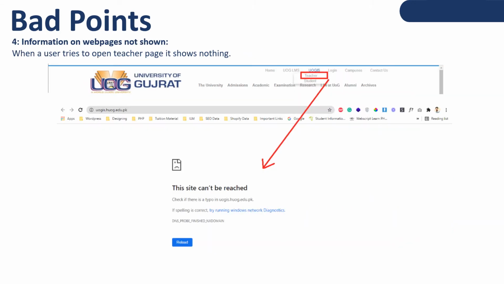So the fourth one is that information on the web page is not shown. When a user tries to open the teacher page, it shows nothing. When we click on the teacher menu item, it shows this site can't be reached. Like this page has been deleted, or it's a broken page, a broken link.